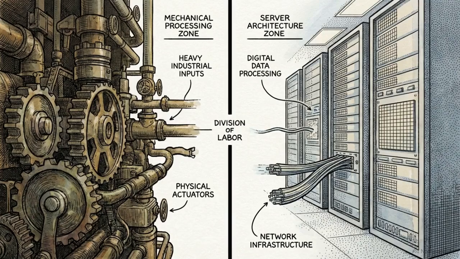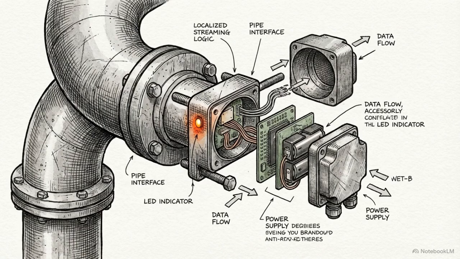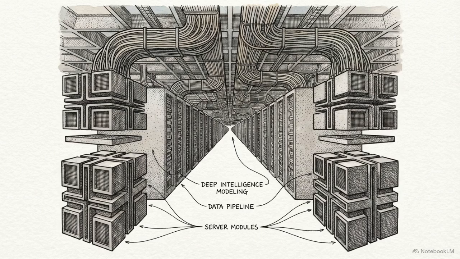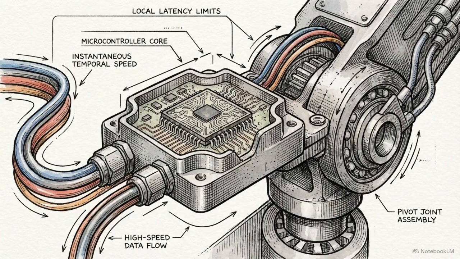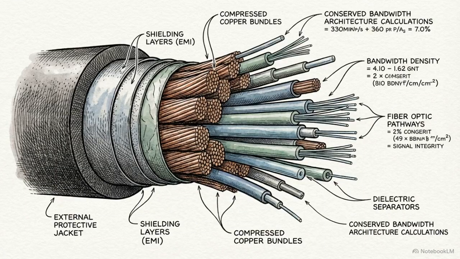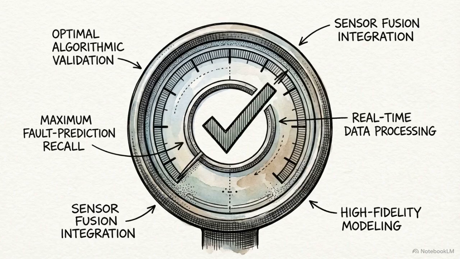The success of this design lies in its spatial division of labor. Lightweight, streaming logic lives at the physical edge for immediate decision-making, while heavy multivariate modeling is reserved for the cloud to build deep intelligence. This multi-tiered approach balances strict engineering constraints. It respects local latency limits, conserves network bandwidth, and maintains high fault prediction recall.